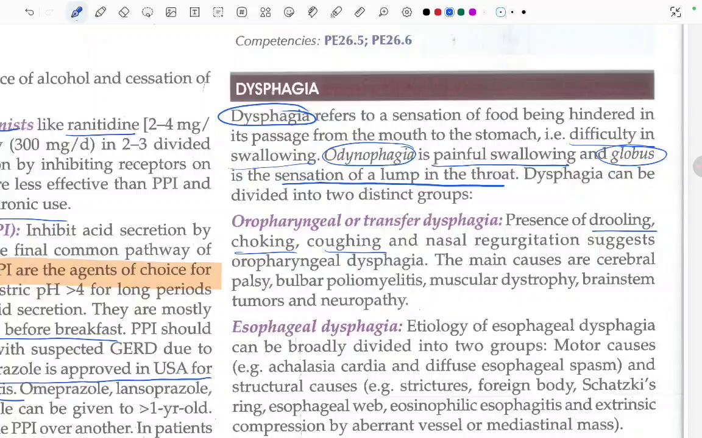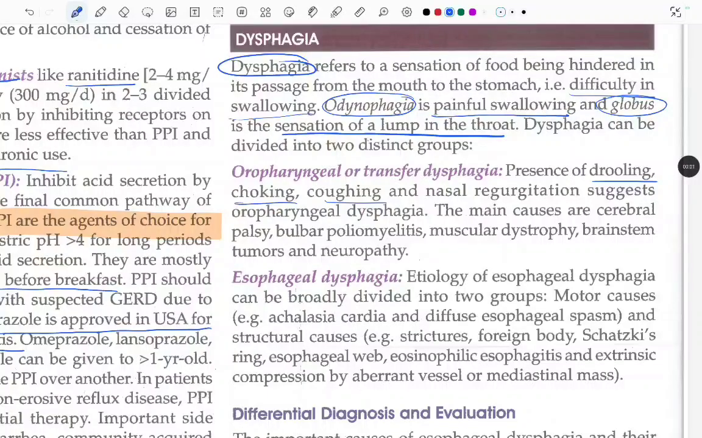Starting with the oropharyngeal or the transfer dysphagia, presence of drooling, choking, coughing, and nasal regurgitation. When there is drooling, choking, coughing and nasal regurgitation, these all suggest oropharyngeal dysphagia. What are the main causes of this oropharyngeal dysphagia? That is cerebral palsy, bulbar poliomyelitis, muscular dystrophy, brain stem tumors, and neuropathy.